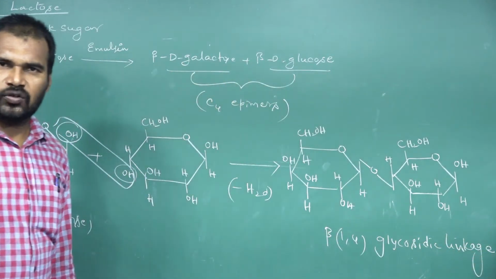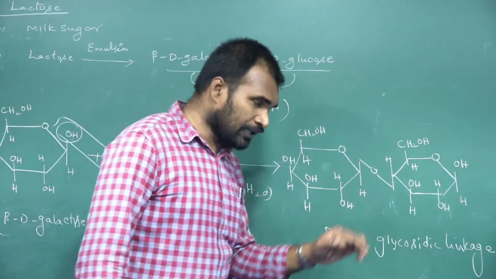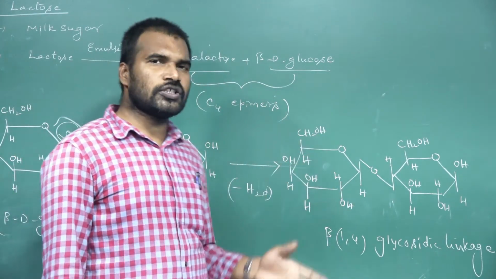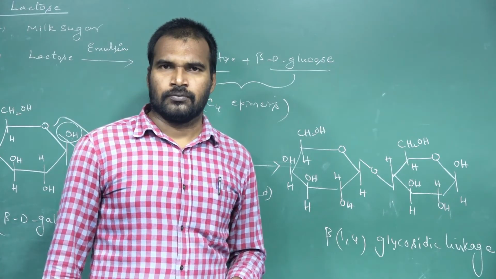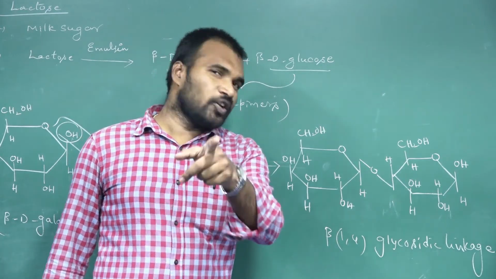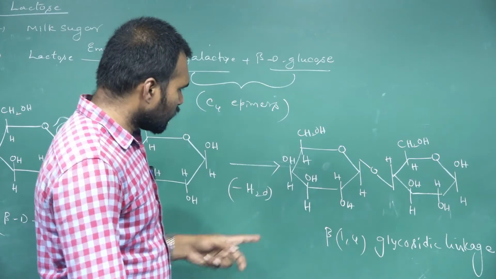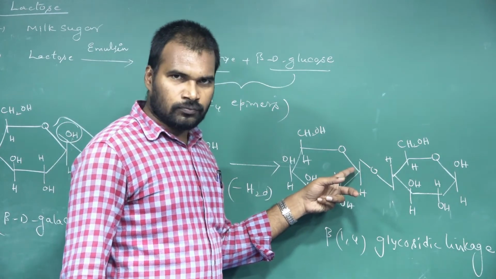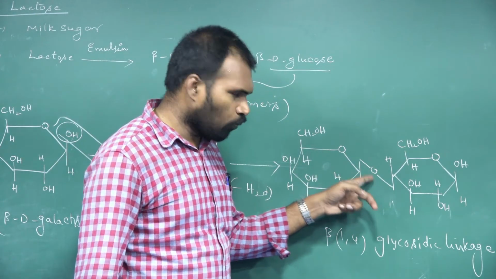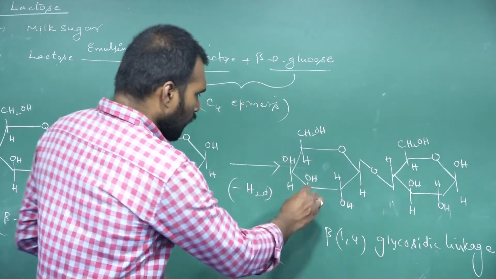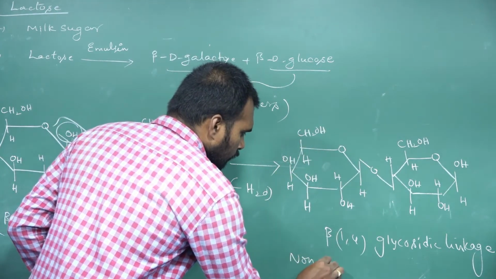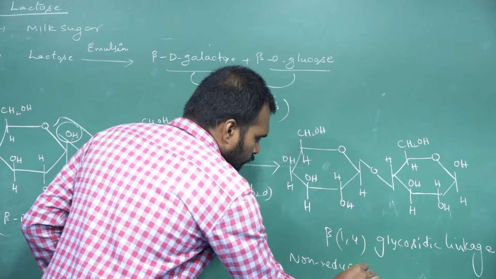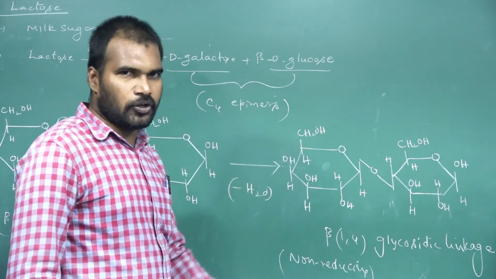Beta 1,4 glycosidic linkage. Here, if you see that, is this a reducing sugar or non-reducing sugar? So definitely it's a reducing sugar. Why? See that this is the functional carbon of galactose, but it's involved in bonding. So this is a non-reducing part. Galactose ring is what? Non-reducing part.